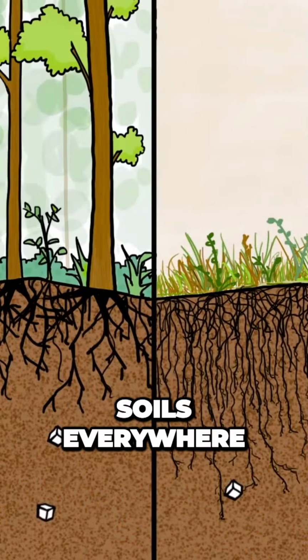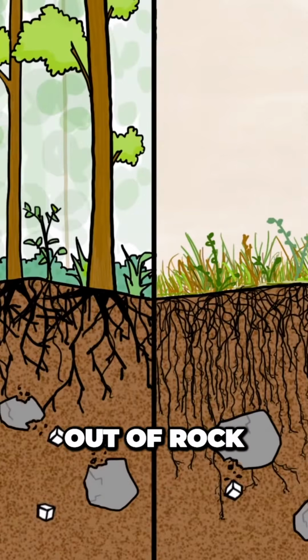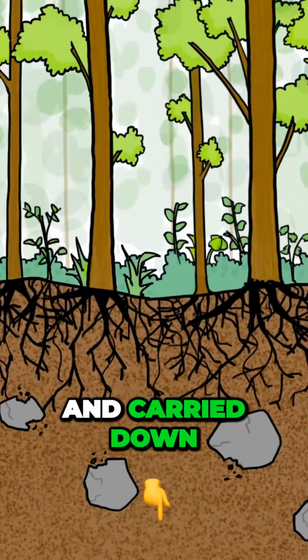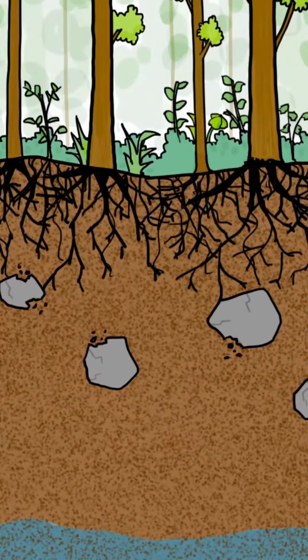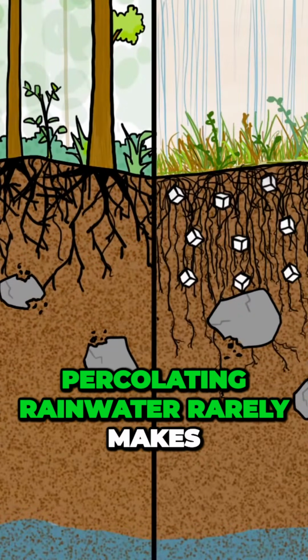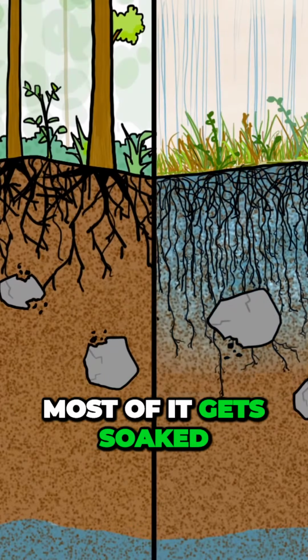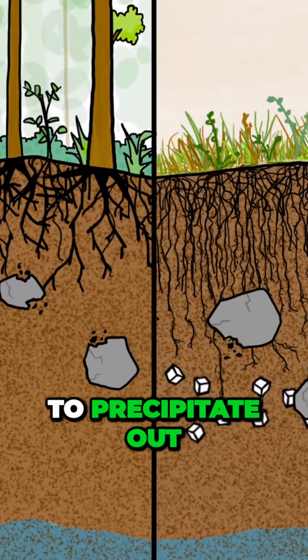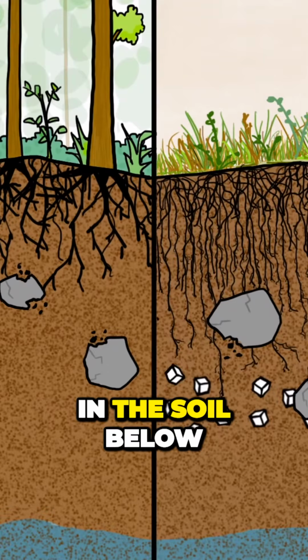Salt is a natural part of soils everywhere. It forms from minerals weathered out of rock. But in wet climates, most of it gets dissolved by percolating rain and carried down to the groundwater below. In dry climates, on the other hand, percolating rainwater rarely makes it that far. Most of it gets soaked up by the deep roots of native plants, causing its salts to precipitate out and gradually accumulate in the soil below.